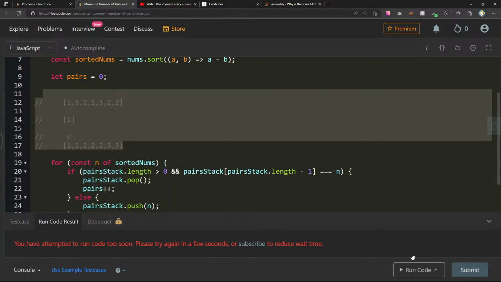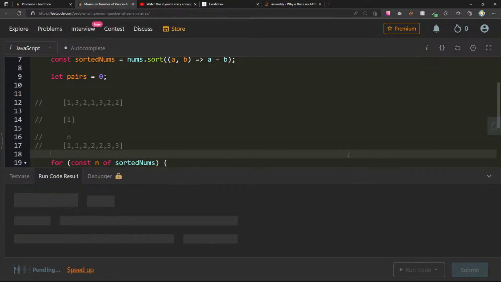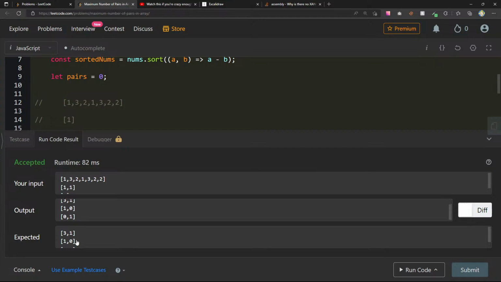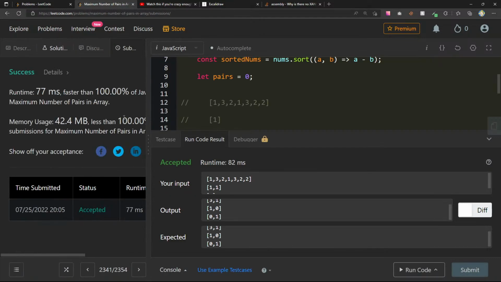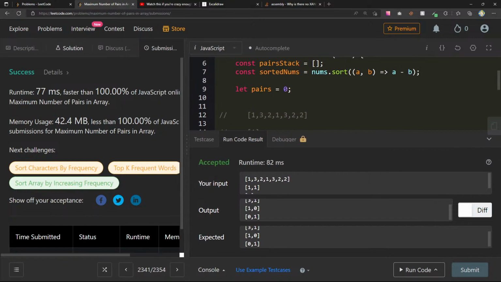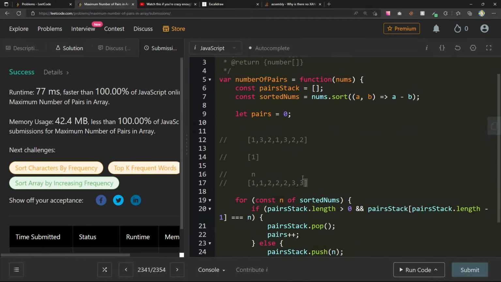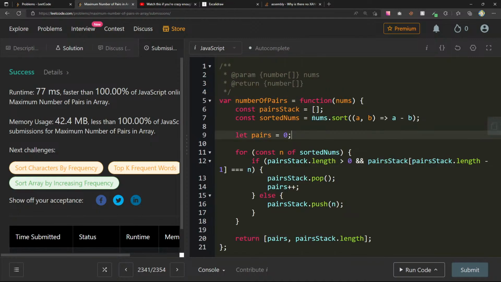So the bottleneck here is going to be that sorting, right? We know that in Chrome, in the V8 engine, we use quicksort, and that's going to be n log n. That's going to be the bottleneck here. The space complexity, well, once we're done with this, oh, 100%. Very nice. 100%, we don't always get that, so very happy about that.